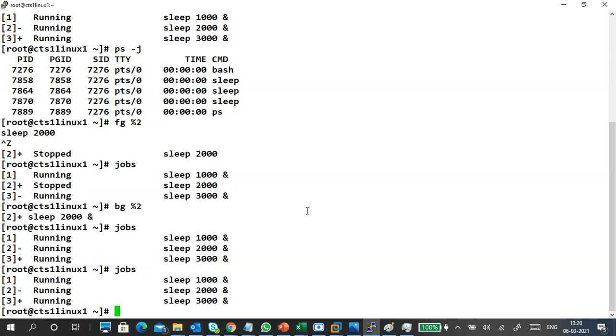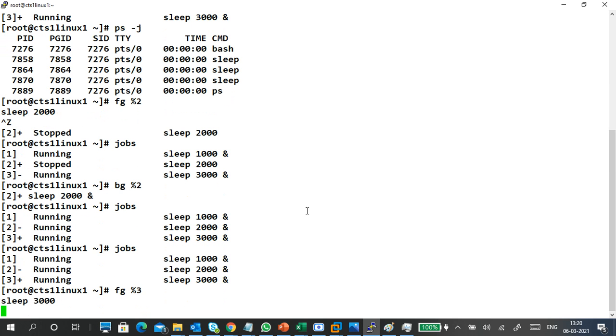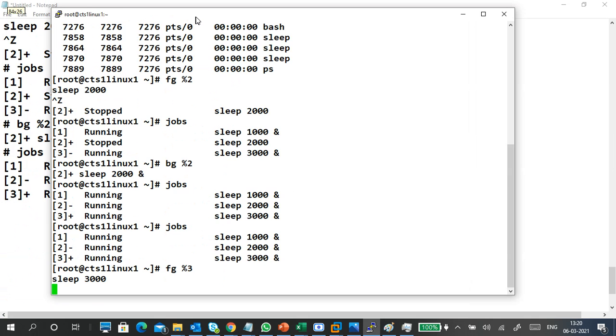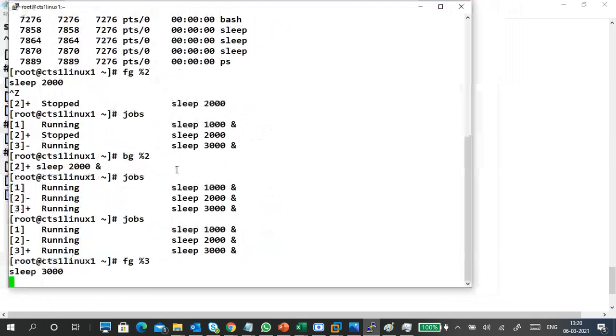I will bring the third job to the foreground, fg percentage 3, so I'm bringing my third job to the foreground. It is running in my foreground.